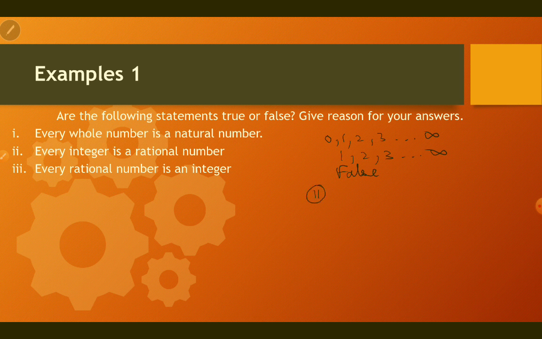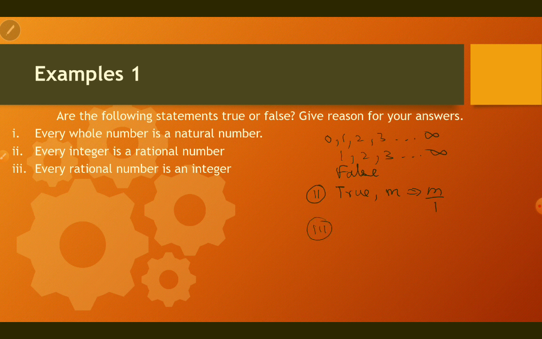Every integer is a rational number. Yes, true. Because if you take an integer m, it can be written as m by 1, which is in p by q form, hence it's a rational number.